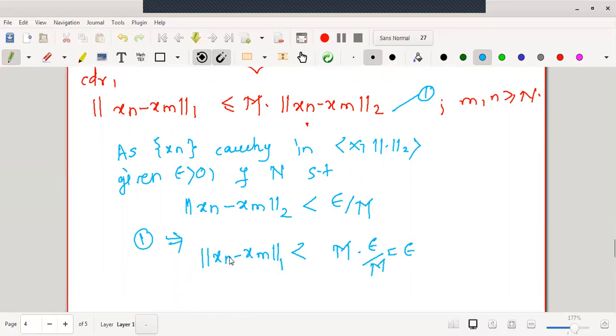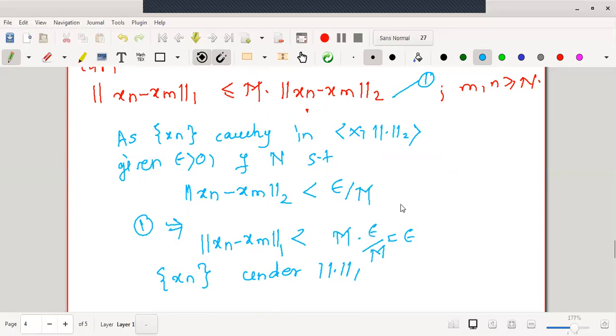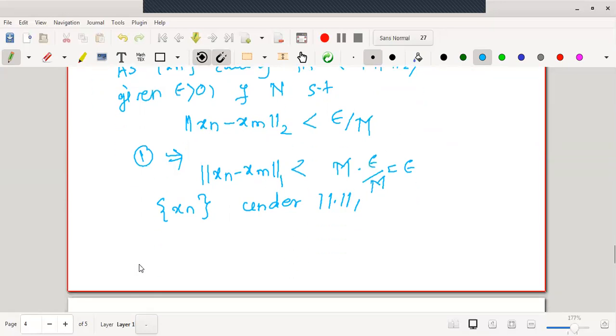This is norm 1. Therefore, the sequence xn is Cauchy under norm 1, right? If it is Cauchy under norm 1, we already know that (X, norm 1) is a Banach space. Therefore, may I say that there exists a limit point, say x in X, such that xn tends to x in which space?